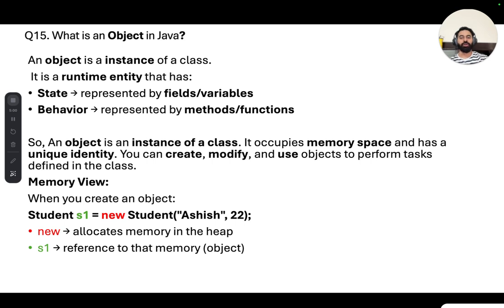So basically an object contains memory. Okay, so it contains some space in the memory which has the information about the class. In a real world example, you can say that a car, Toyota or any car, has a blueprint.